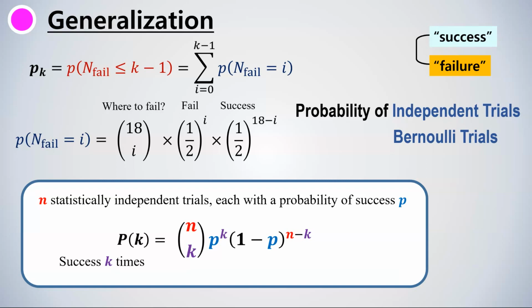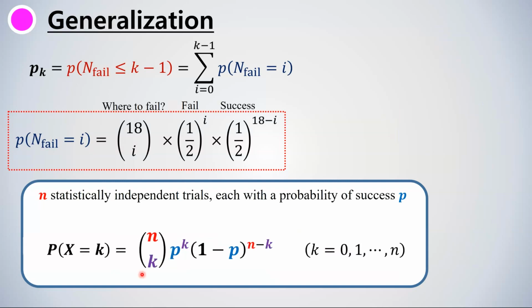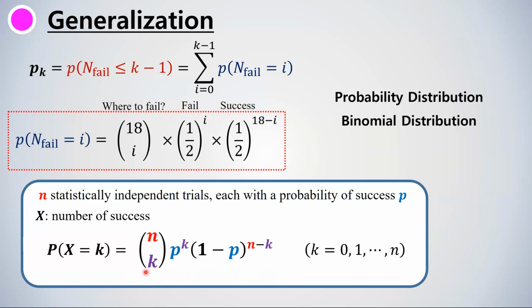In our glass stepping stone situation, the number of trials n equals 18, and the probability p of success, or in this case you can also say fail, in each trial is 1 over 2. Hence we have this expression. Now, this general expression of independent trials is quite interesting actually. If we denote the number of successes as random variable x, then we have a probability distribution of x. And this particular probability distribution is called the binomial distribution. And this expression for probability is called the probability mass function of the binomial distribution.